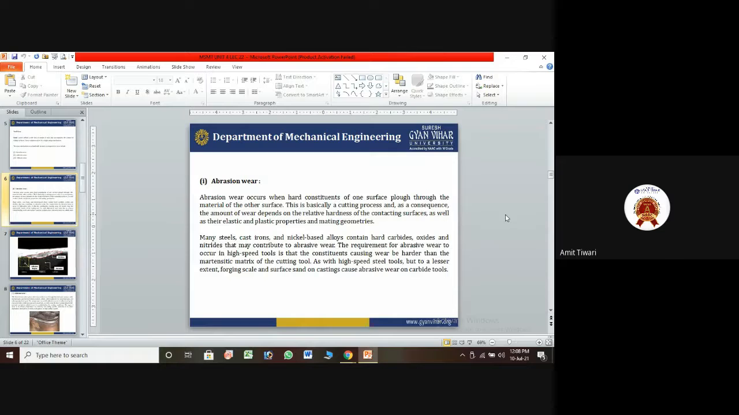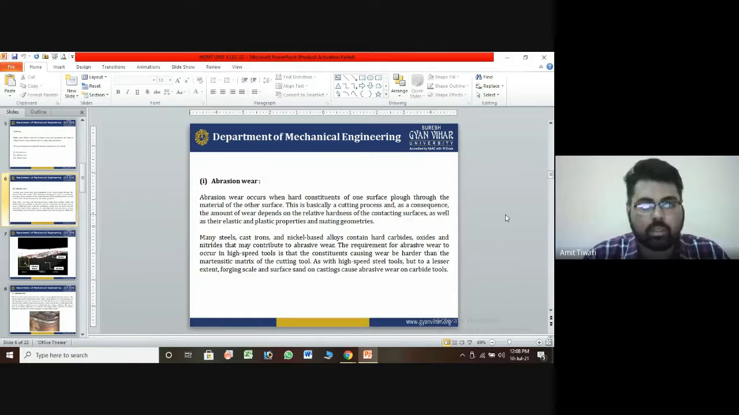And as a consequence, the amount of wear depends on the relative hardness of the contacting surfaces, as well as their elastic and plastic properties and the mating geometries. Abrasive wear occurs when hard constituents of one surface plough through the material of the other surface. This is basically a cutting process, and as a consequence, the amount of wear depends on the relative hardness of the contacting surfaces as well as the elastic and plastic deformation and mating geometry.